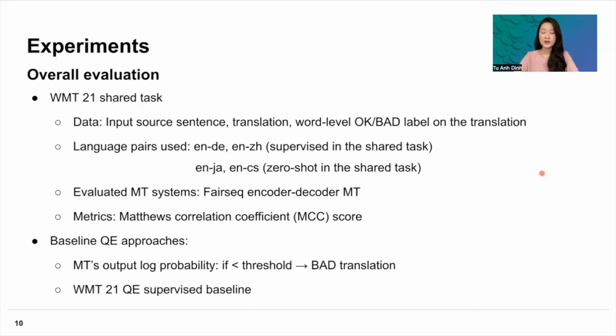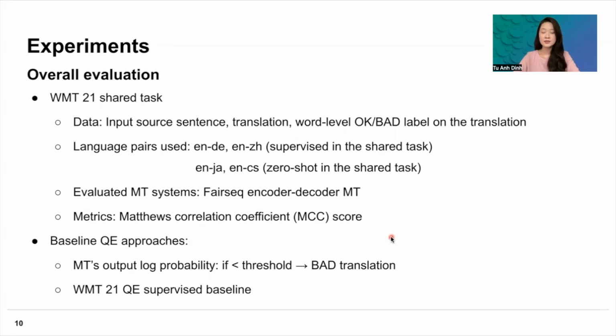The language pairs that we experiment with are English to German and English to Chinese, which are supervised in the shared task, and also English to Japanese and English to Czech, which are the zero-shot directions in the shared task. However, our approach is unsupervised, so we only use the development split of English to German and English to Chinese in order to do hyperparameter tuning. The evaluated machine translation system is the FAIRSEQ traditional encoder-decoder MT. The evaluation metric is the Matthews Correlation Coefficient, MCC score, where the closer to 1, the better the prediction, and a 0 score would mean random prediction.